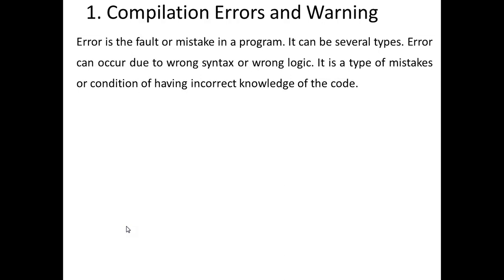It is a type of mistake or a condition of having incorrect knowledge of the code. If you do not have proper knowledge of the code, then you will get an error. If your syntax is wrong or your logic is wrong, then in such conditions you will see the error in your program.